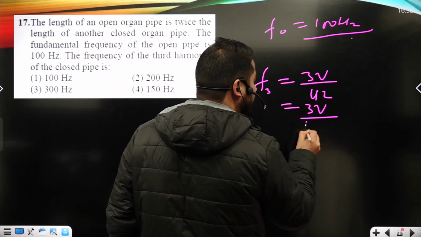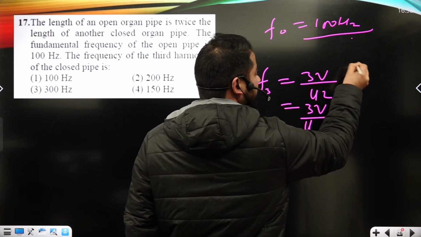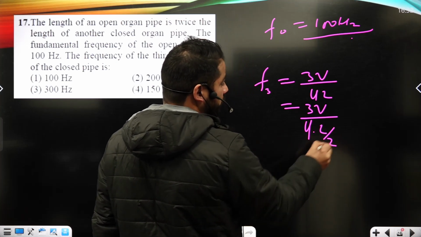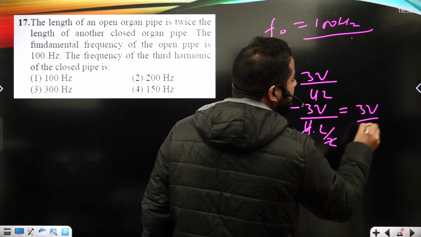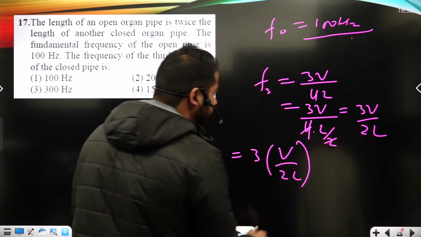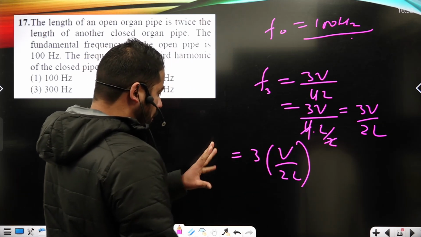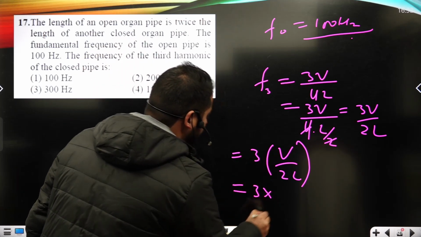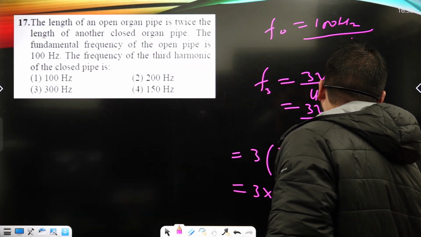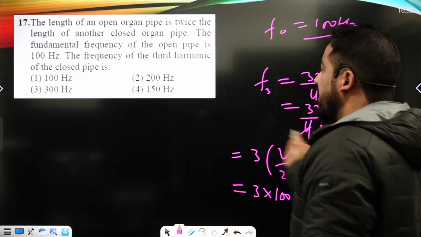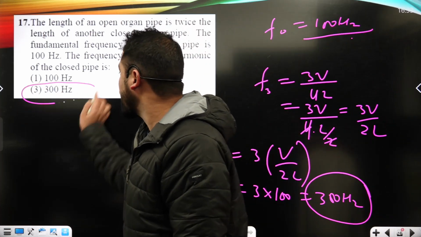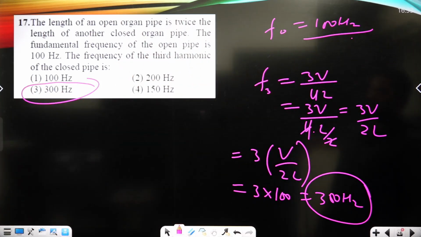Now here it is 3V. But the open pipe has 2 times the length of the closed pipe. That means the closed pipe has half the length of the open pipe. So here it is 3V upon 2L, and that is the fundamental frequency of the open organ pipe. So 3V upon 2L is here 100, and it is 300 hertz, okay? 300 hertz is the frequency of the third harmonic of the closed organ pipe. It is shown under option number 3rd.